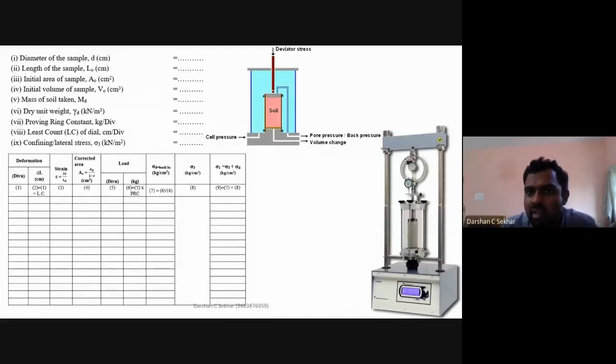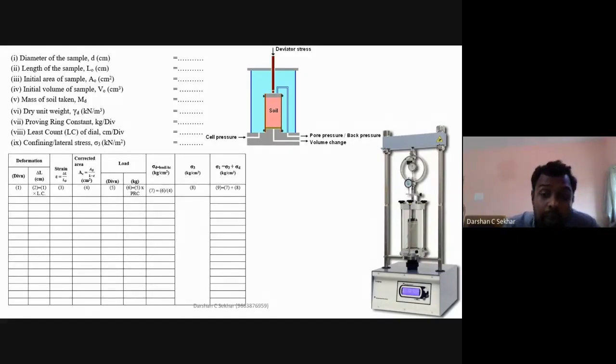Because you have a top lid here, you are going to close this lid. It is airtight. What will happen? My water is confined here, so I can ensure the pressure of this water using that apparatus. By doing this, I'm going to put up a pressure of 0.5 kg per centimeter square.